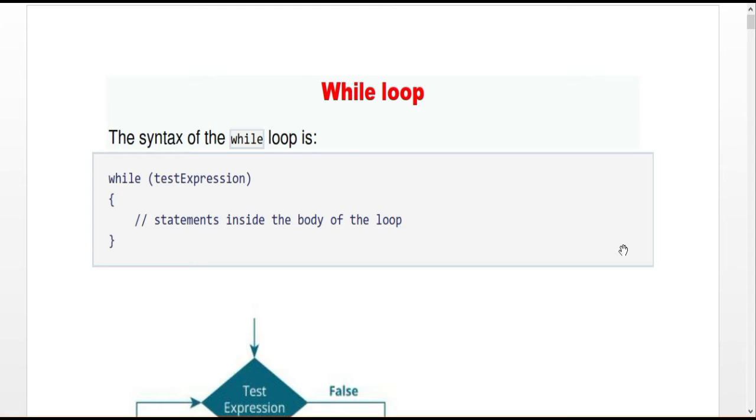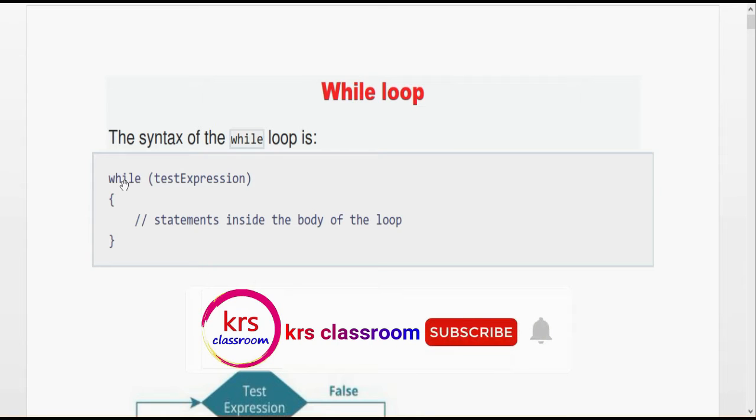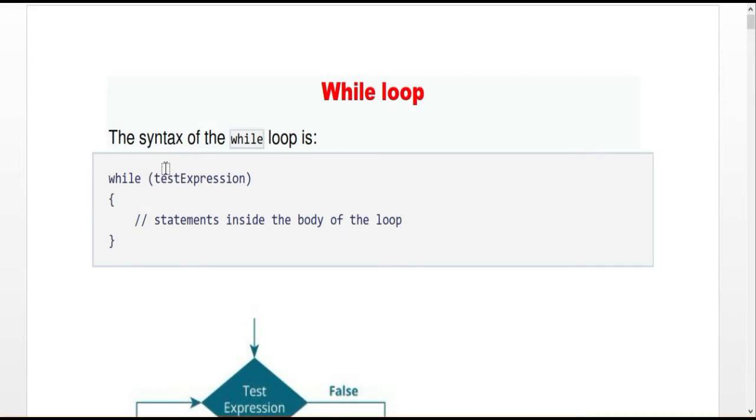Here the first one, the while loop. Here is the syntax for the while loop. So while the test expression, you have to write the test expression or the condition within the open and close parentheses. After the parentheses, you declare this block of statements. This block of statements will execute several times based on this condition. If this condition is true, this statement will execute. If this condition is false, the corresponding statement will not execute and it exits from the loop.